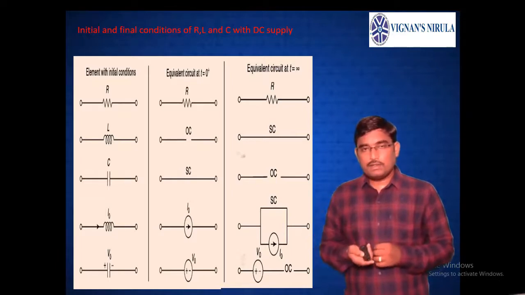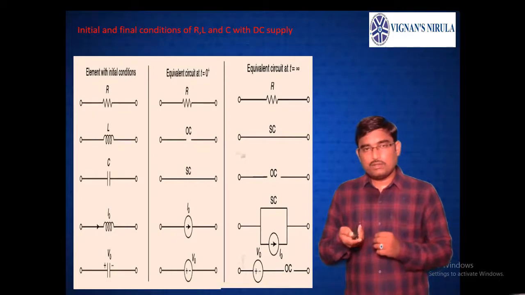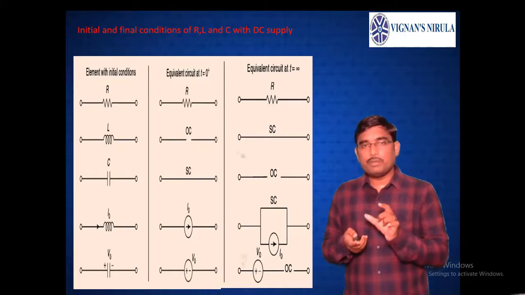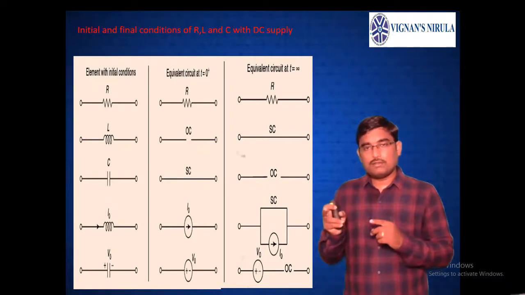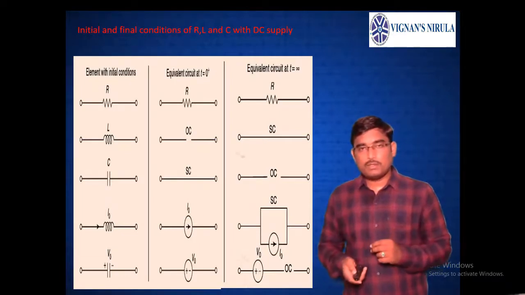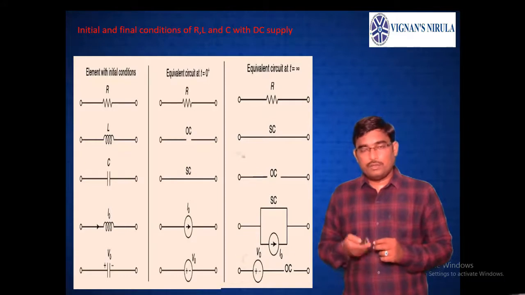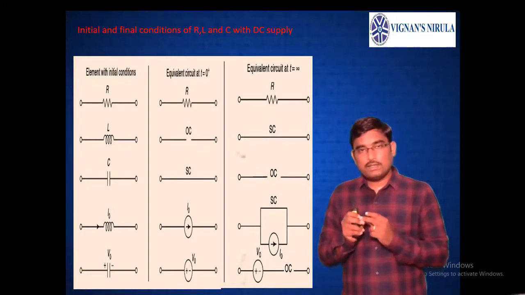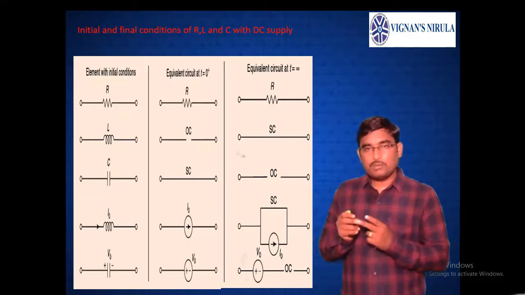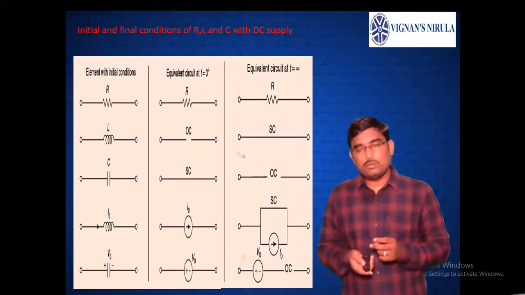Now see the inductance. Just after switching, the inductor does not allow any sudden change in current, that's why it acts like an open circuit. After a long time, t equals to infinity, the inductor acts like a short circuit. So this table is related to DC supply. Now if you see the capacitor, initially as the capacitor does not allow any sudden change in voltage, it acts like a short circuit. After a long time, at t equals to infinity, it acts like an open circuit.